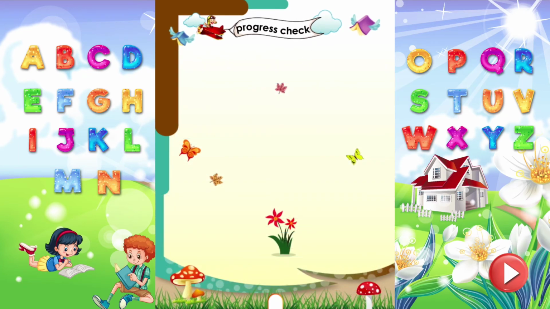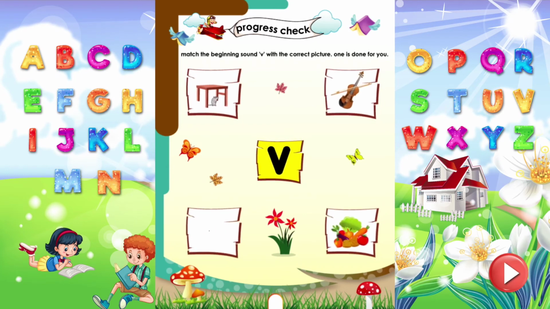Progress check. Match the sound V with the correct picture. 1 is done for you. Violin starts with the sound V. Vase starts with the sound V. Vegetables start with the sound V.